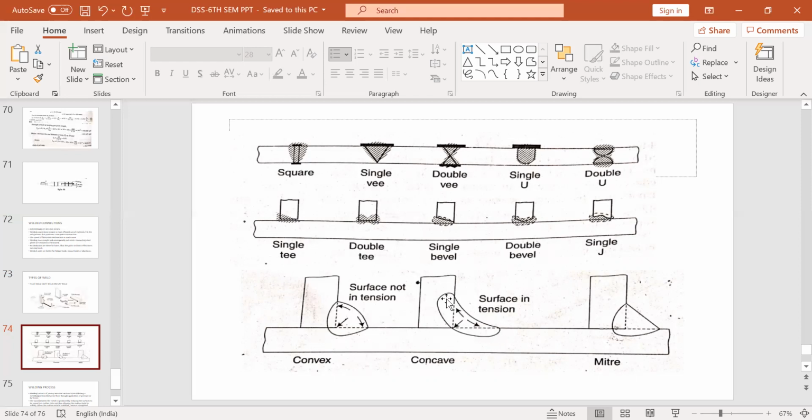Again, when the surface is concave like this, reverse of this, the welding is done like this, concave fillet weld. So the surface is again in tension. Mitered weld, this is another kind of weld which is not being used that much. This is another kind where there is no tension and all. Simply you are connecting both the sides without making any surface concave or convex. This is simple straight. The surface is straight. So this is mitered joint. It is used, but generally these two types of welds are used.